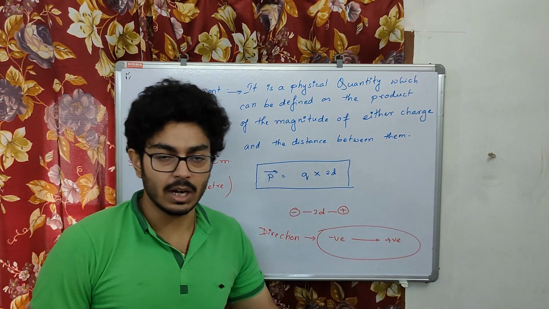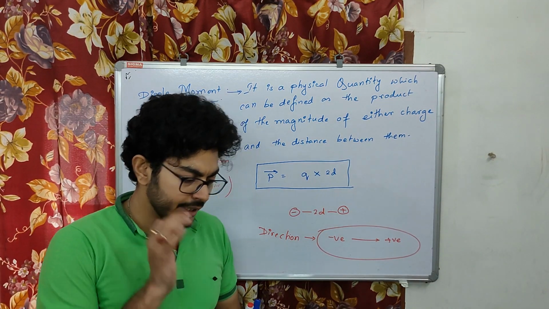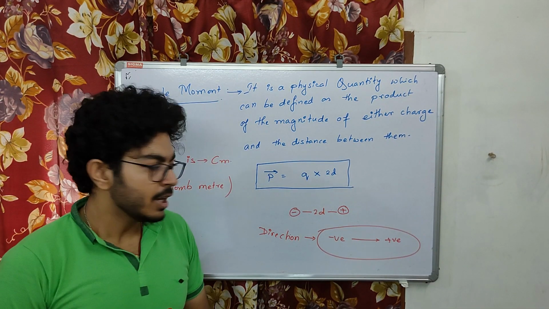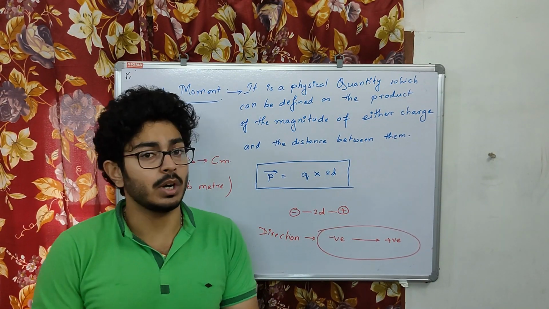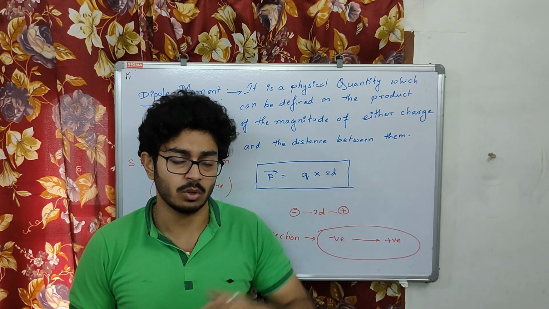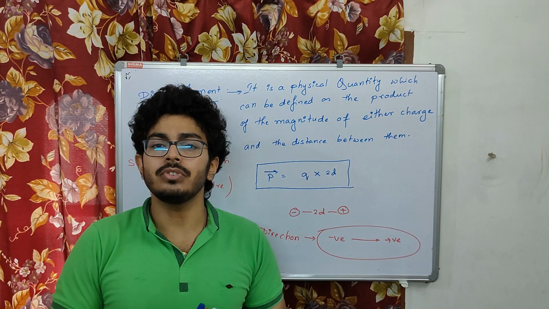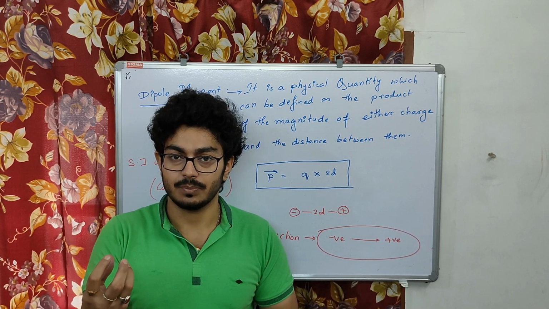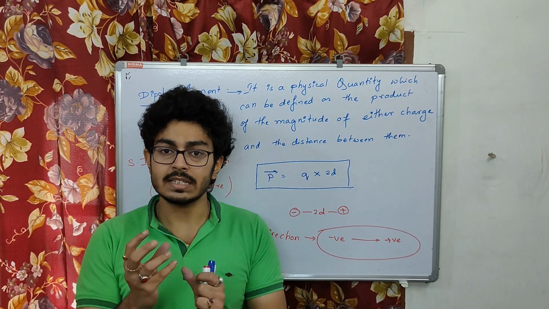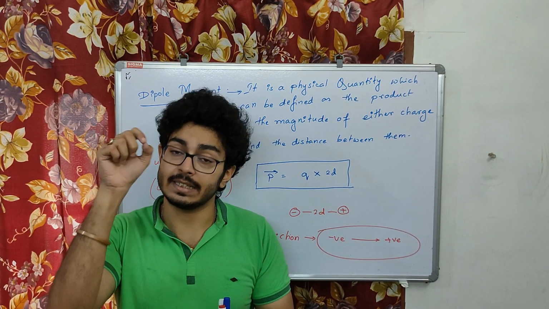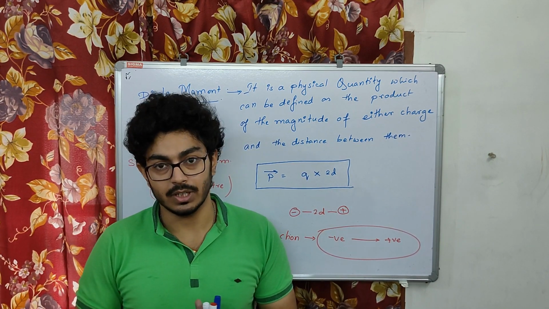Now we are going to find out what the electric fields due to a dipole are. Due to a dipole, electric fields should appear, because I have told you in the previous class, also in the previous video. If you want to know, you can check this video. I have linked it over there. So what is electric field? Electric field is a kind of influence that the charge sets up over the space around it. It is the force that a charge would apply on a unit positive charge. That is what electric field is all about.